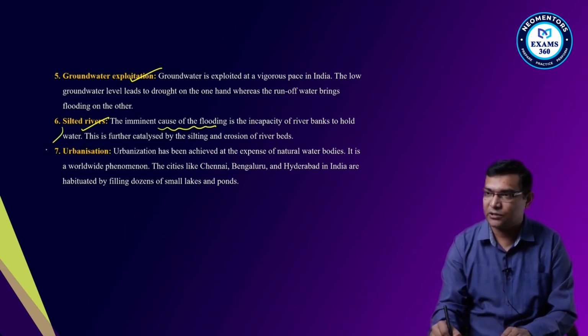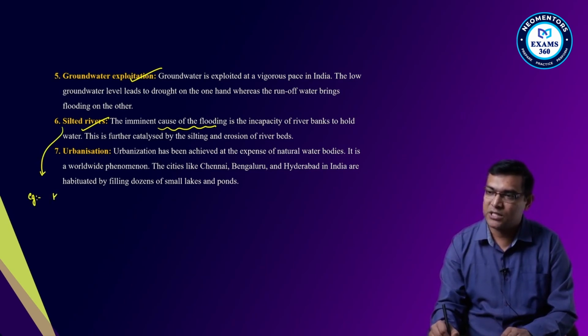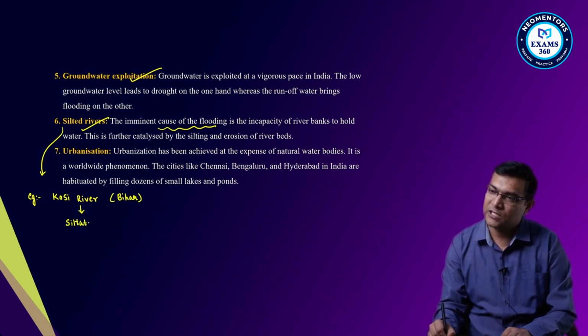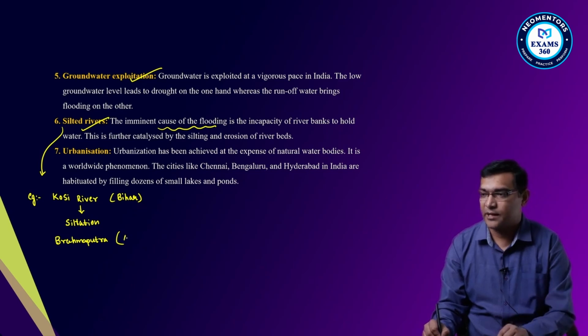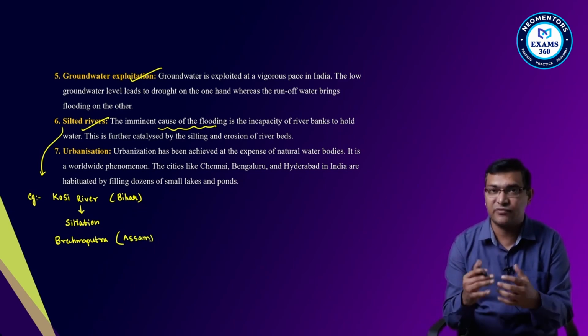The best examples I can give you are two: one, the Kosi river in Bihar, because of the siltation that occurs, and also the Brahmaputra in Assam, where the recent floods were also due to siltation.